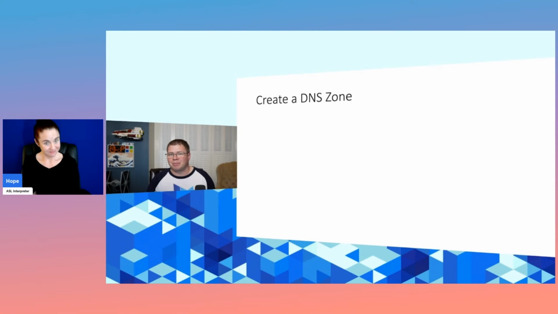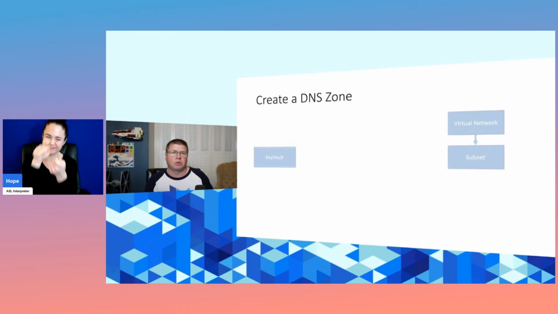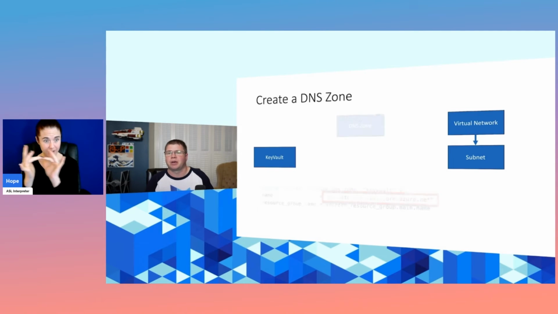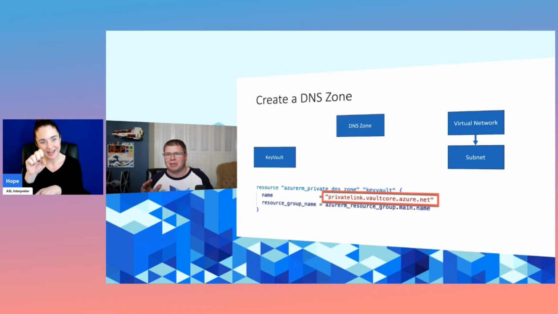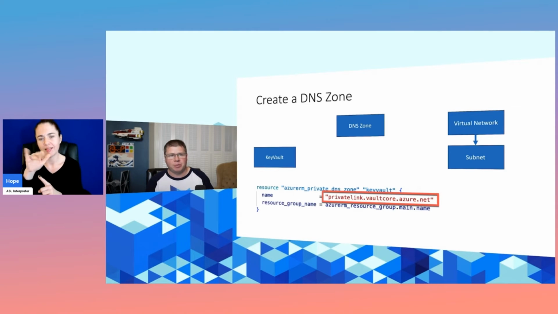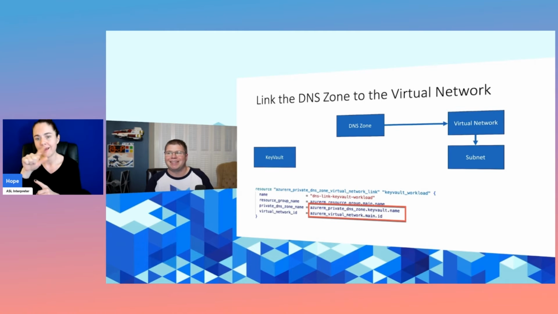Now, private endpoints can be a little bit tricky, so I wanted to break this down in great detail. So let's remember, we have our Key Vault and we have our virtual network and we want to connect to it. The first thing that you need is a private DNS zone. Now this private DNS zone is going to be different for each service. So you're going to have to look up what that private DNS zone should be for each Azure service that you want to do this for. In this case, private-link.vaultcore.azure.net.